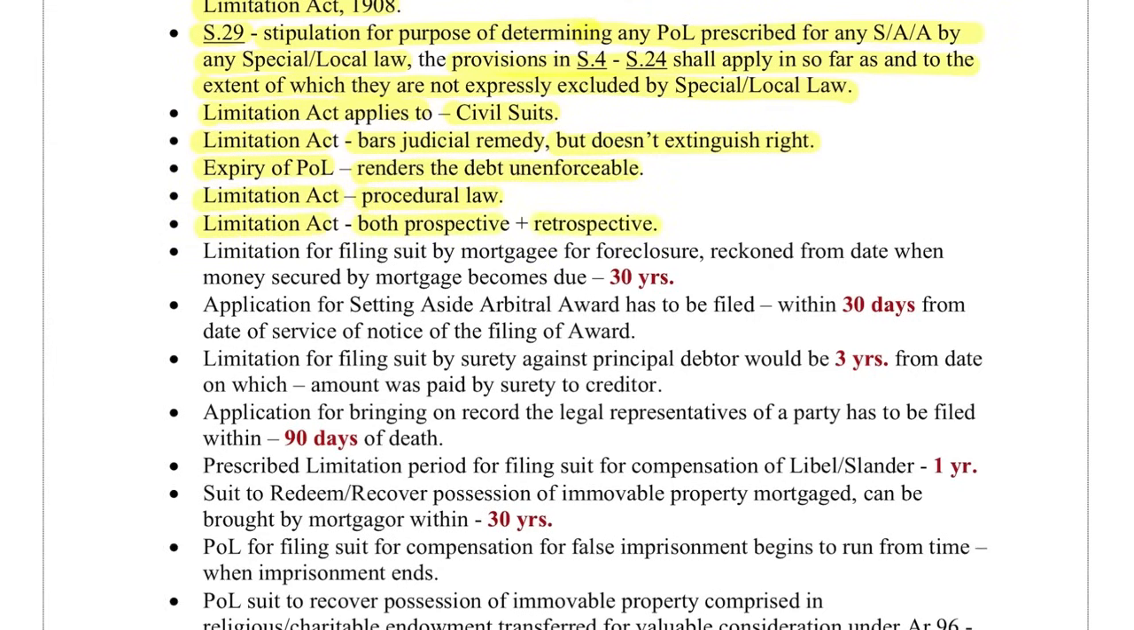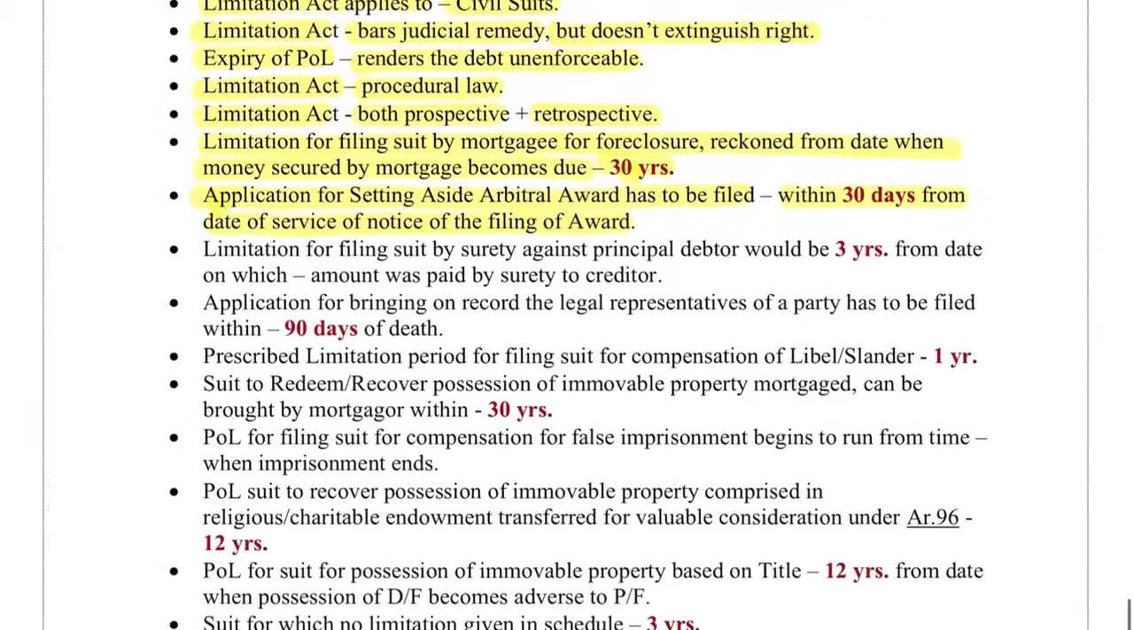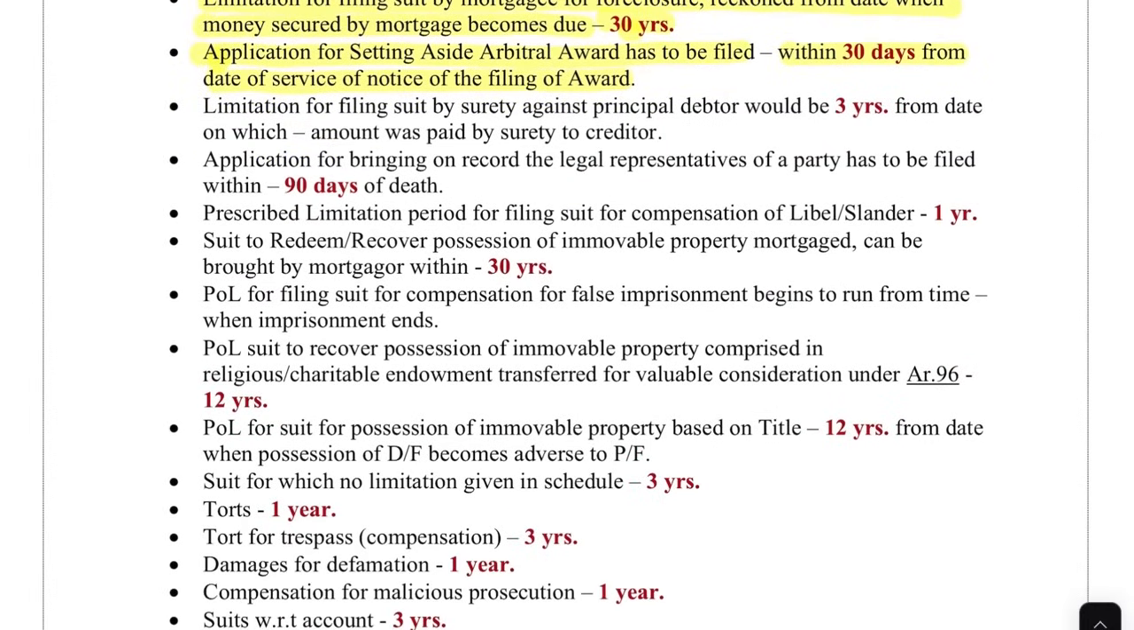Limitation for filing suit by mortgage for foreclosure reckoned from the date when money secured by mortgage becomes due, 30 years. Application for setting aside arbitral award has to be filed within 30 days from the date of service of notice of filing the award. Limitation for filing suit by surety against principal debtor would be 3 years from the date on which the amount was paid by surety to the creditor.